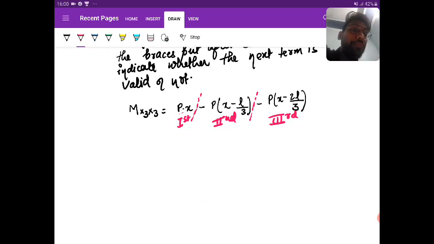Okay. Now, validity. How you can say the term is valid or not?